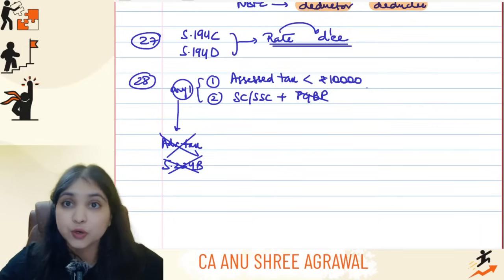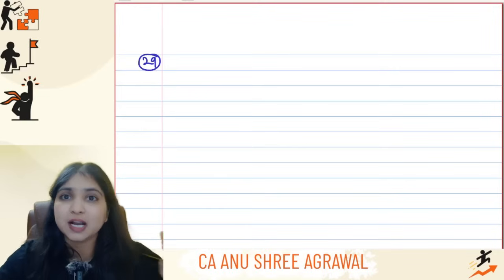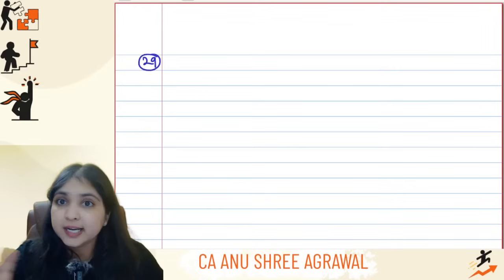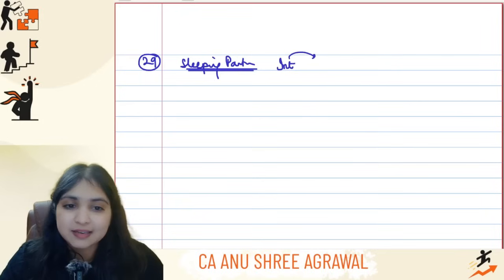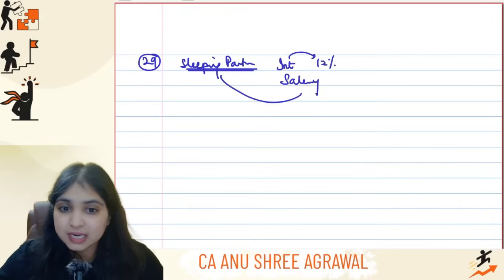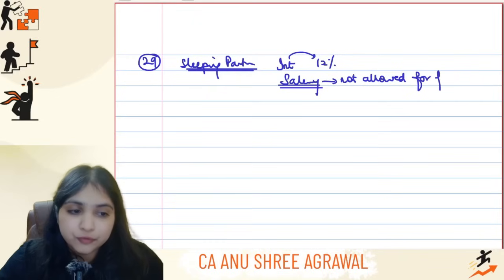Now come on, I'll take you to some total income adjustments one by one. The first total income adjustment I want to talk to you about is relating to partners, guys. See, if the partner happens to be a sleeping partner, okay, then in that case, whatever interest he is getting, for that same 12% interest limit will apply. But whatever salary the sleeping partner is getting, it will be not allowed for the firm. So if it is not allowed for the firm, then it will also be not taxable for the partner.